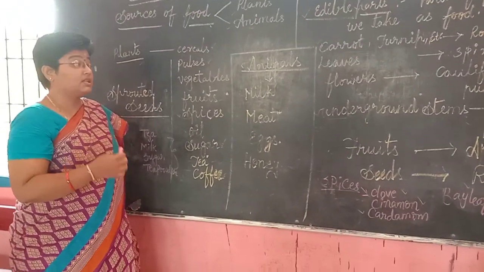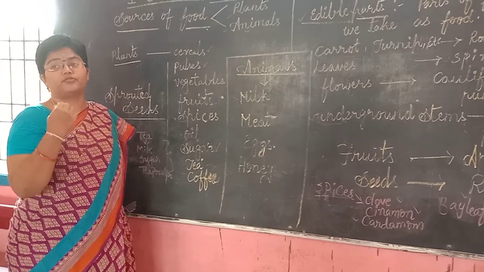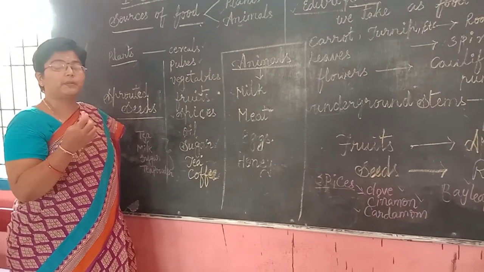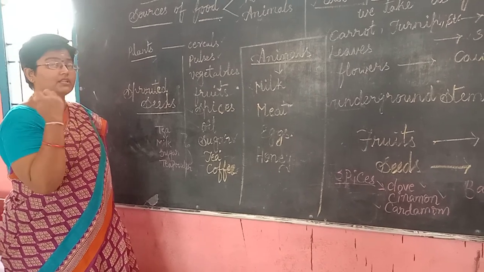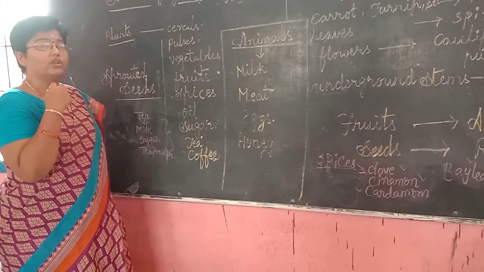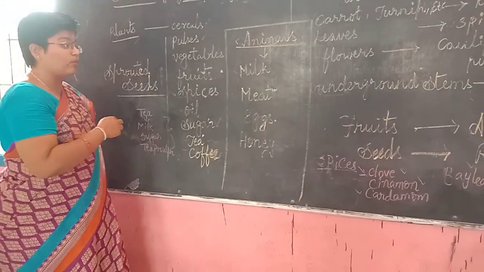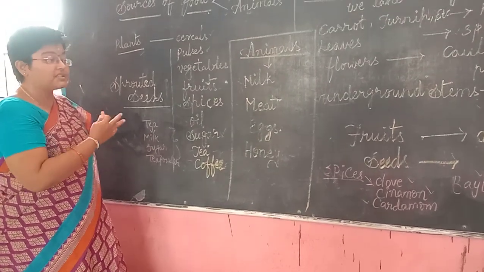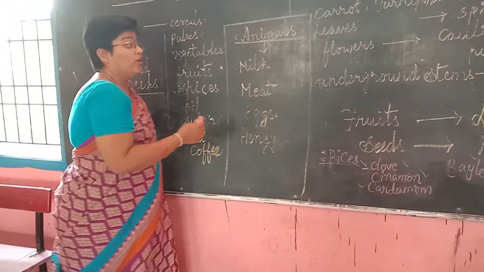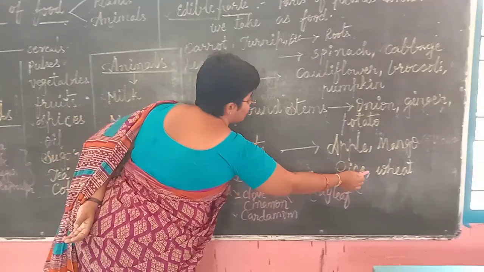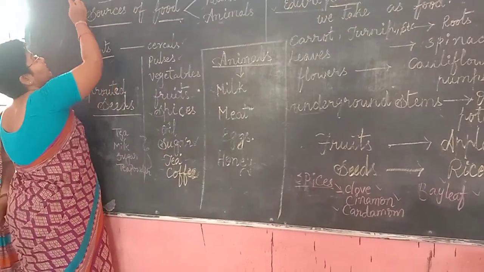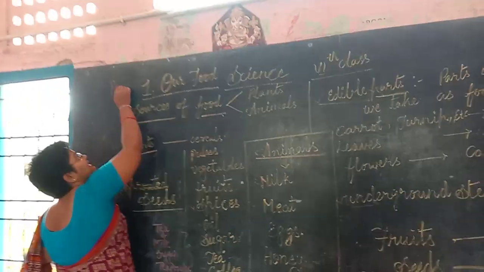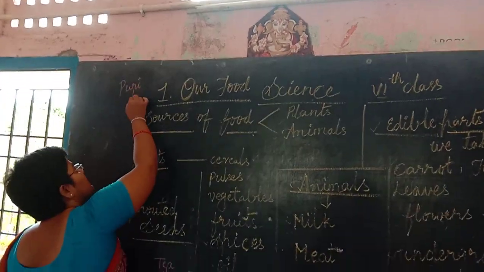Do you know that your mother cooks puri for you? Where does she prepare puri? How does she prepare puri? Have you ever thought about that? How to make a puri? What are the materials required for that? Yes, let us think about this. We have to use wheat and, other than that, water. So let us state the materials for this.